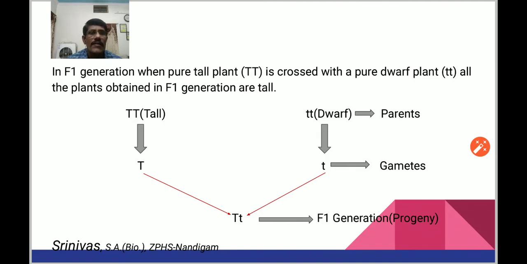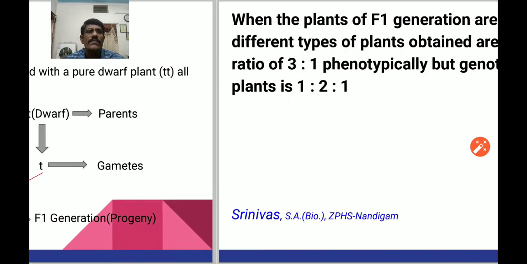That means in F1 generation we get the plants having the factors capital T and small t, but already we come to know that capital T is dominant. So here all the plants which are in the F1 generation are tall plants only. Here we get only tall plants. That is the F1 generation. Now let us see the F2 generation.